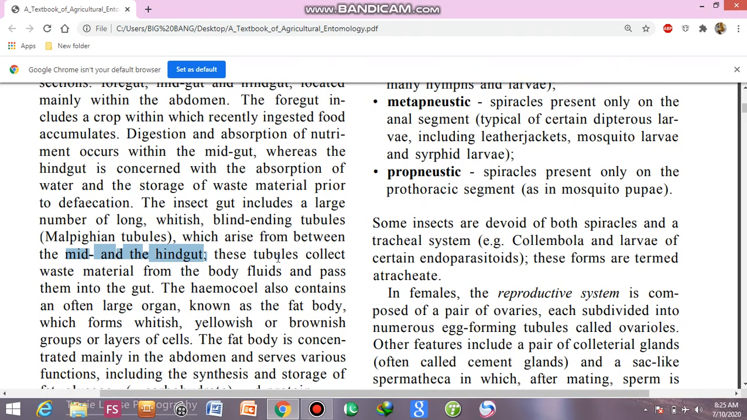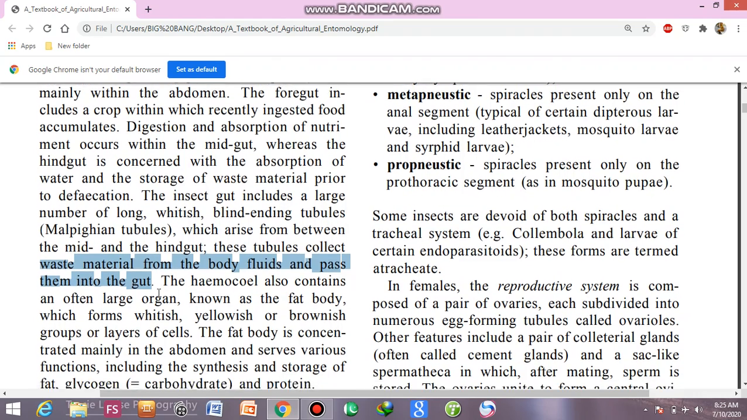These tubules collect waste material from the body fluids and pass them to the gut, because there is no proper kidney in insects. So waste material from the body fluids is collected with the help of these Malpighian tubules, and then these waste products enter into the gut and are removed from the body through the process of defecation.